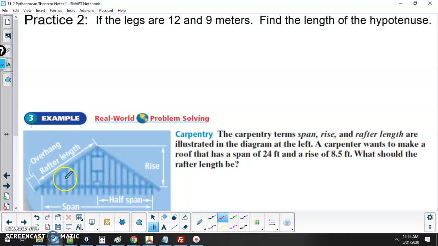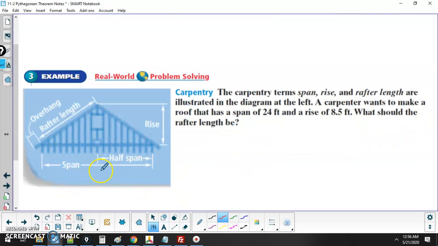This is the same problem for practice 2, so we're going to skip out on that for now. Let's look at a real life example here about carpentry. Span, rise, rafter length, they're all carpenter terms. He wants to make a roof that has a span, so that's this distance here of 24, and a rise of 8.5. How much length should the rafter be? This is the rafter here, so we're looking for that.